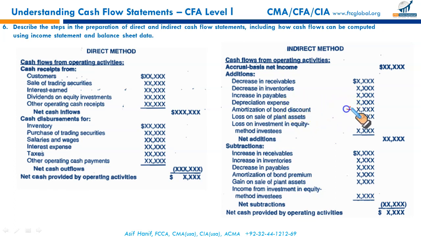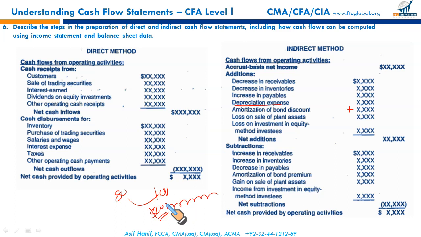Amortization of bond discount. When we issue a bond for 80 with the par value of 100, this difference is called bond discount. This bond discount is amortized bit by bit over the life of the bond. This amortization of bond discount effectively is like a non-cash expense. It's a charge against your income for which there is no cash being paid.